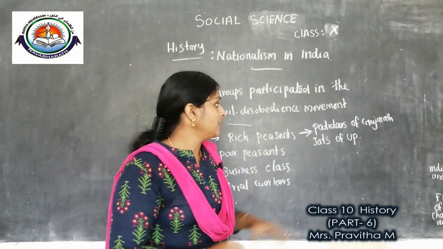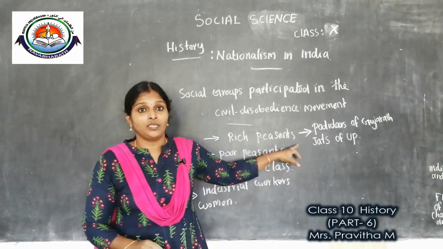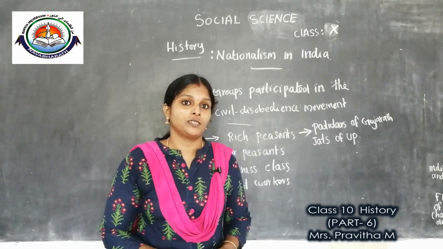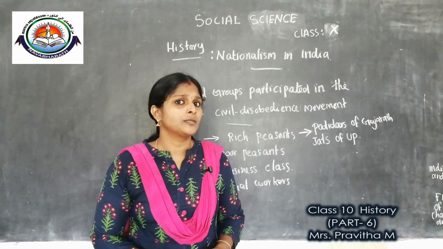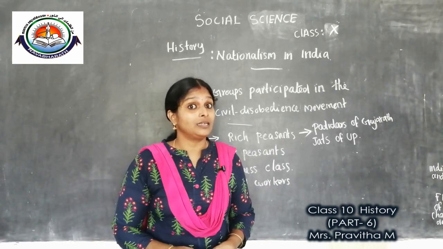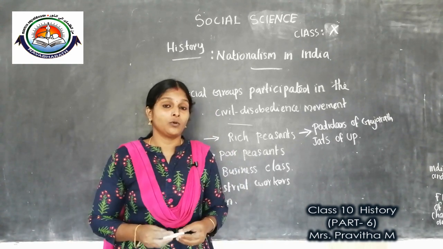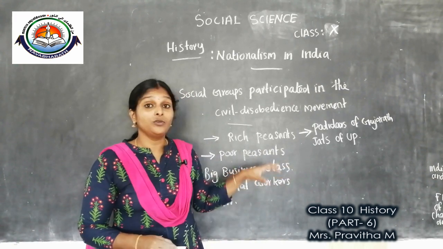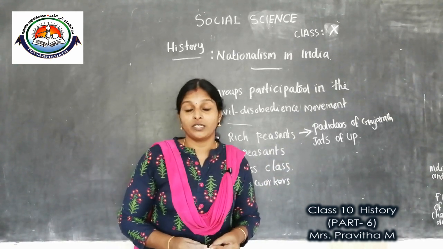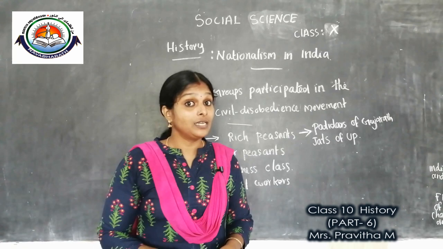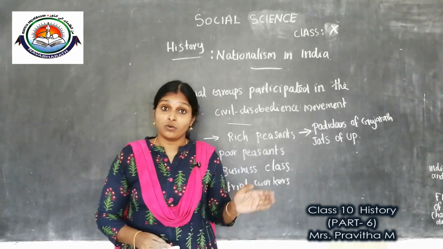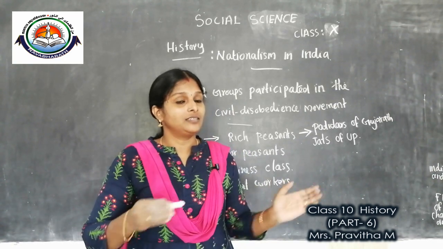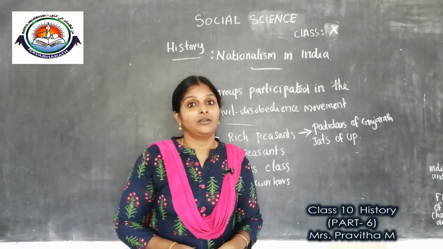You know, children, these rich peasant communities mainly produced commercial crops. What are commercial crops? Crops mainly cultivated for selling purposes, or commercial purposes. Last class we studied the Great Depression. From 1926 onwards, the Great Depression occurred in India, and it continued till 1930.